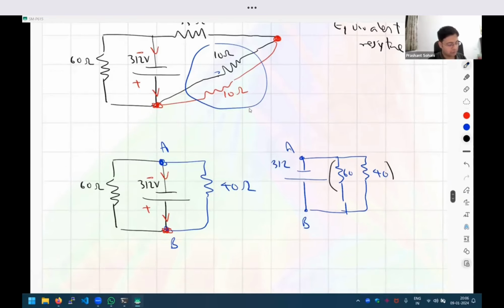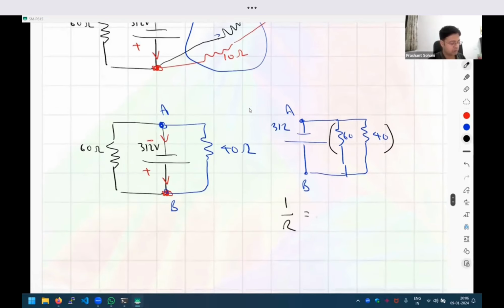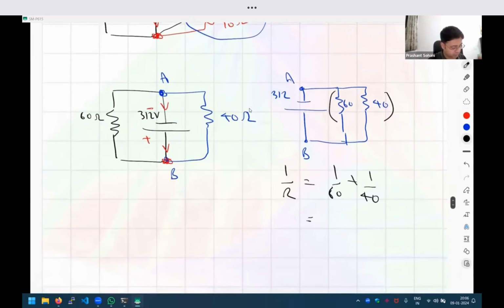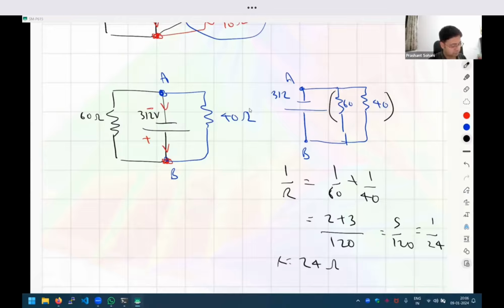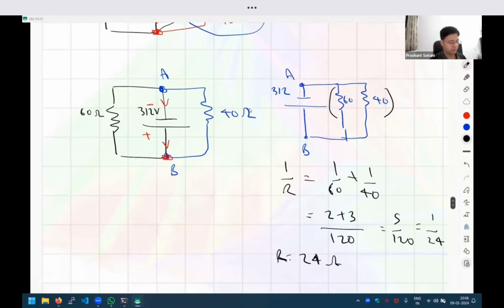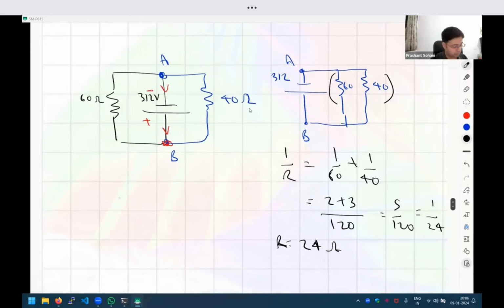And so I can replace them with, so what is the formula? 1 upon the total resistance will be equal to 1 upon 60 plus 1 upon 40. So I can get the value of R as 24 ohms, right? And by the way, this is one principle which you may have already observed: whenever you have parallel resistors, the total resistance comes down. If you have series resistors, the resistance goes up. So here 60 and 40 together have given us 24 ohms. And so the final diagram has only one resistor of 24 ohms.